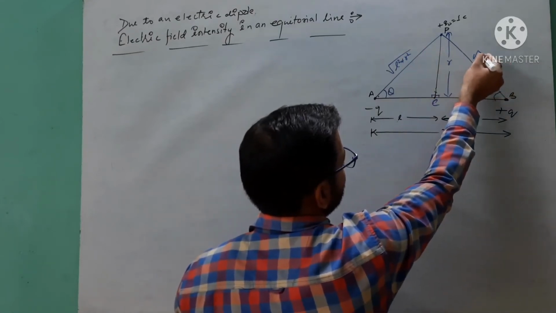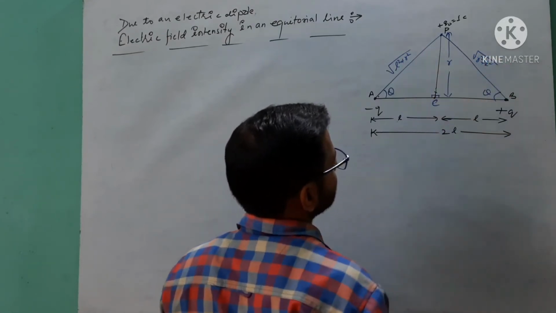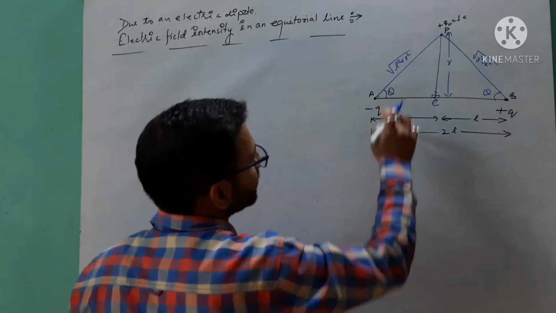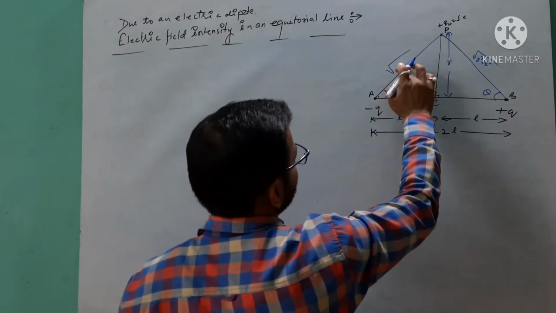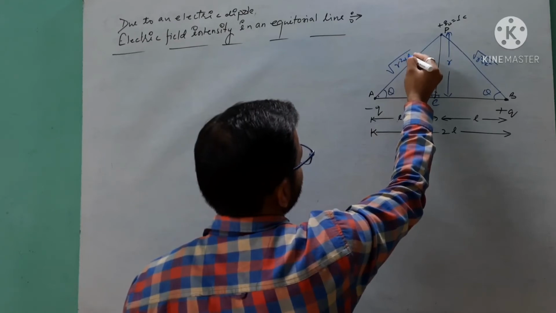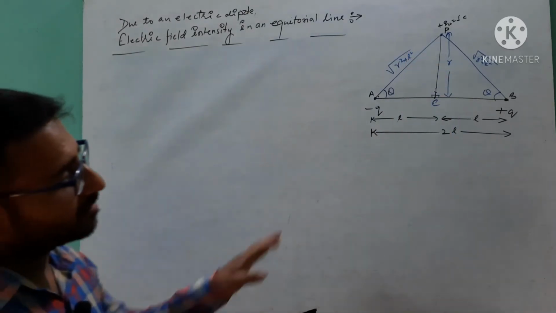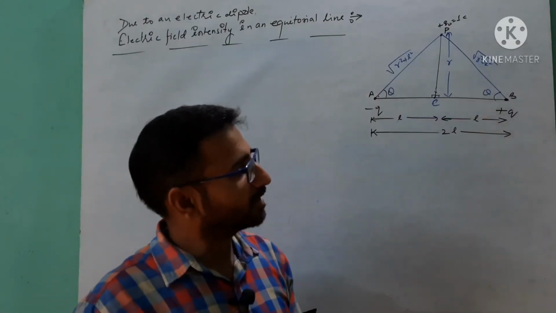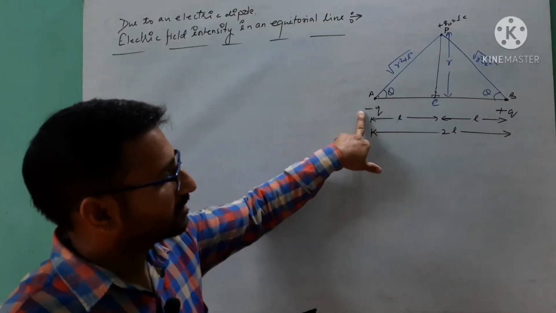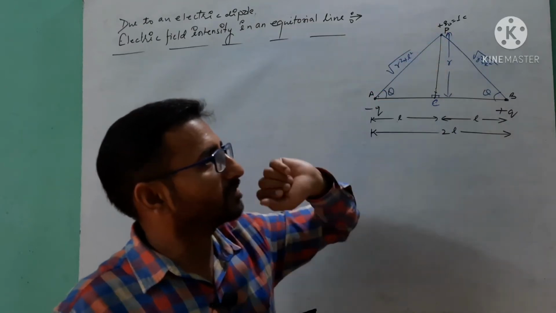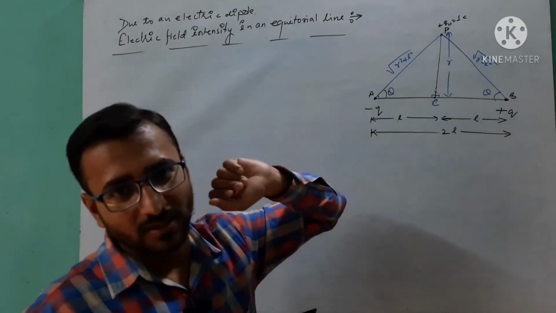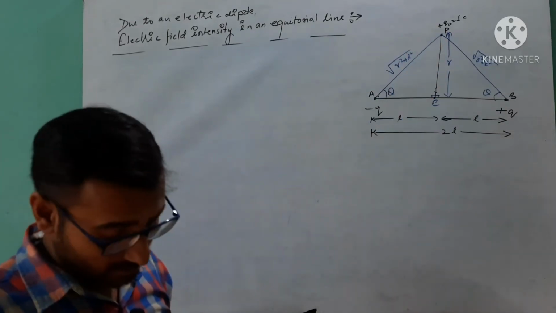Similarly, you will use here r square plus L square, means that both of the distances are equal. Got it? So now think about the direction of electric field. As we know that one is a negative charge and the other a positive charge, so the force between them is attractive in nature.